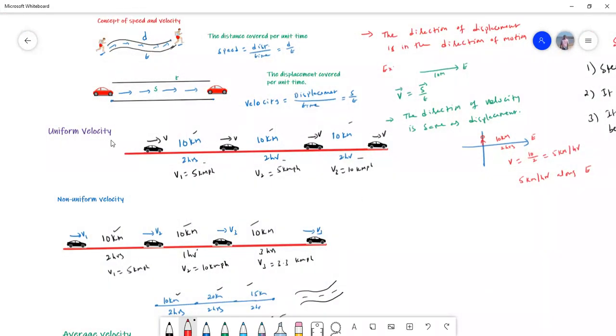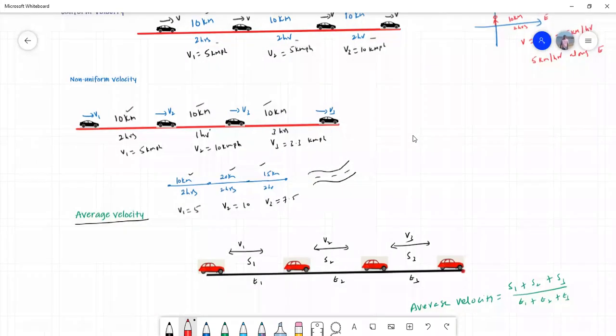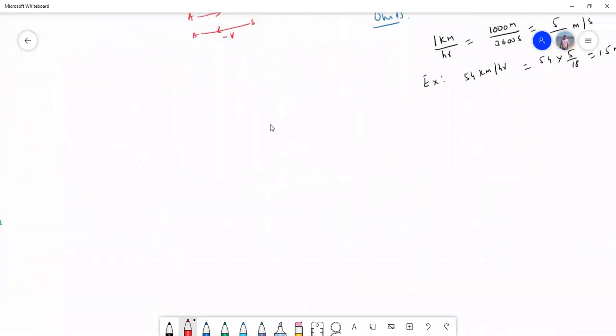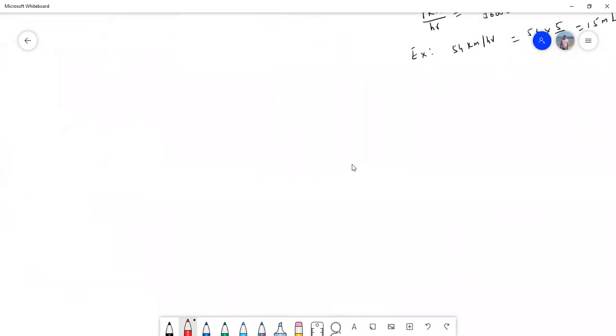Then we discussed uniform velocity and non-uniform velocity. Remember, this is a very, very important point. I'll end this with an important point.